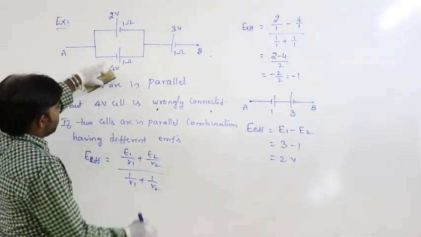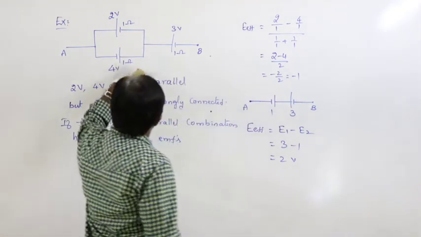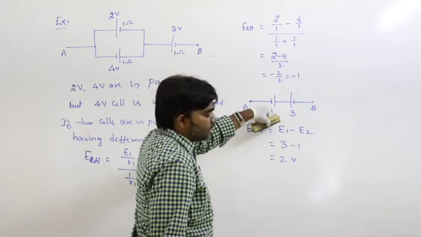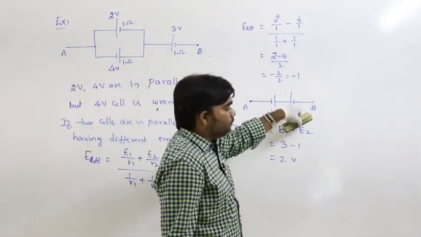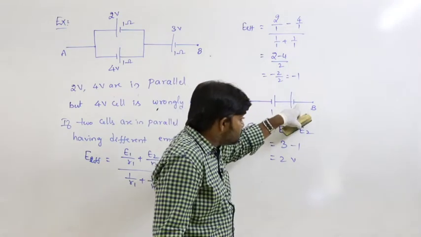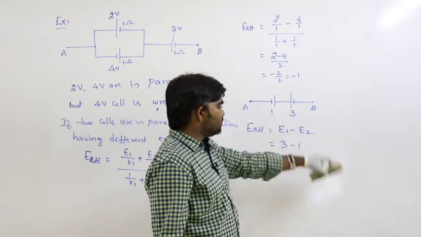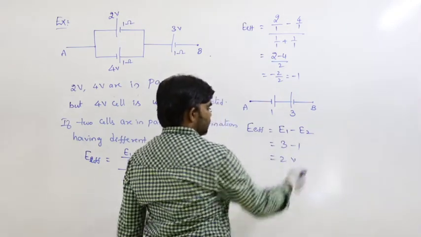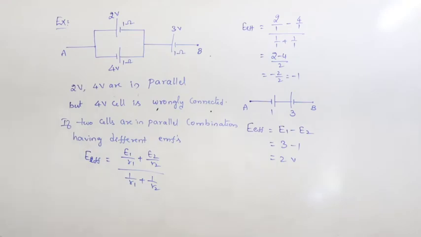So here 4 is more than 2, that's why we got minus 1. That's why the effective of these two is wrongly connected with respect to this one. So that's why effective EMF is equal to E1 minus E2, let us say 3 minus 1, 2. So that is the answer.